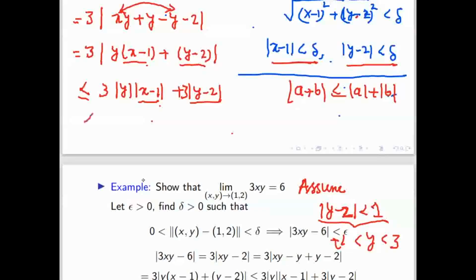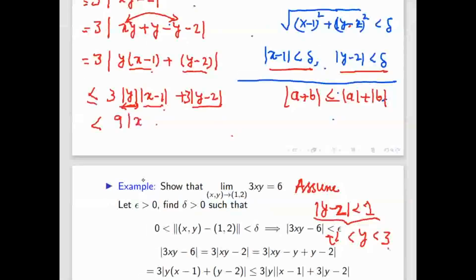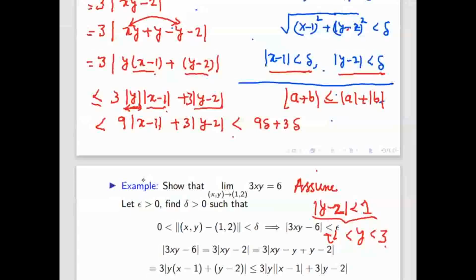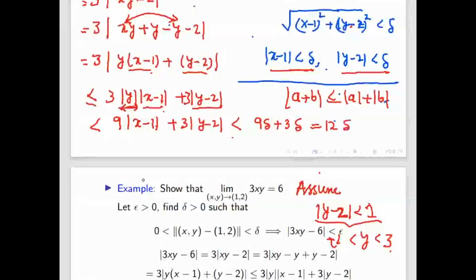So now we can write it is less than this y, I am putting 3 because its maximum value is 3. So this will give 9. These terms will not touch because we know these terms are less than delta. So now we'll put it is delta. So it will give 9 delta plus something 3 delta, so total 12 delta, which is less than epsilon. So the value of delta will come epsilon by 12.